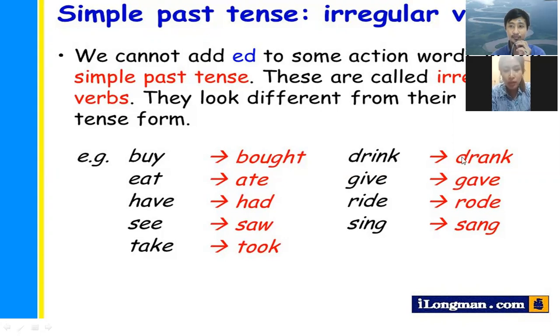Drink becomes drank. Give becomes gave. Write becomes wrote. Sing becomes sang. Okay, very good. What do you call this one, irregular or regular? Irregular verb. Okay, very good.